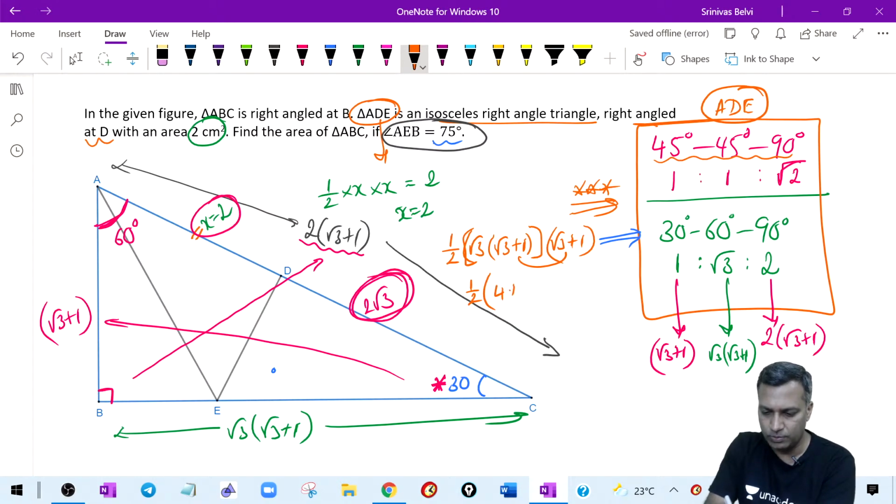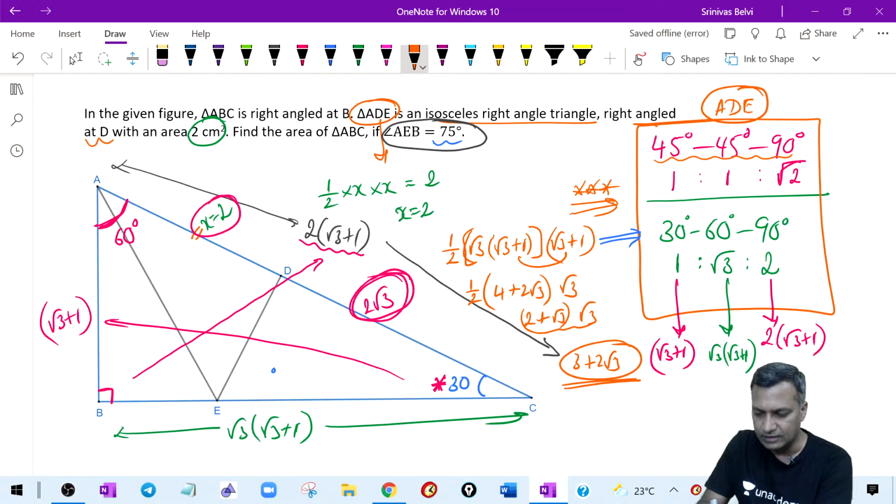That is 4 plus 2 root 3 times another root 3. Take common here. Therefore, you get 2 plus root 3 times root 3. Simplify this. It will become 3 plus 2 root 3. This is the area. This is the answer.